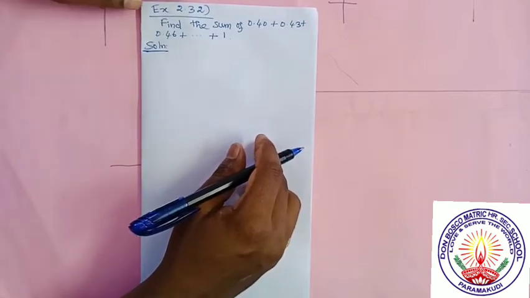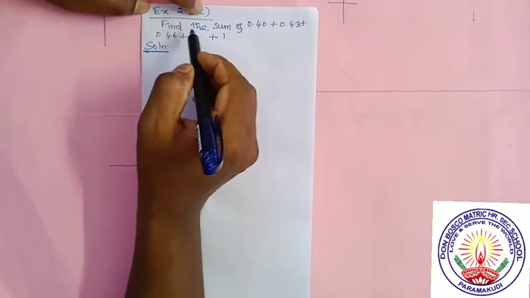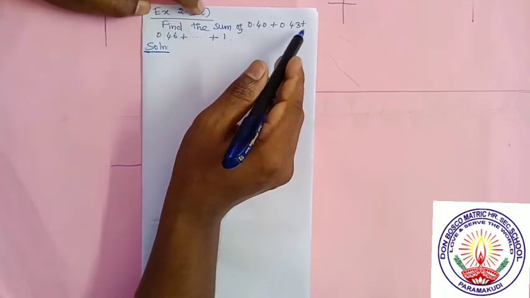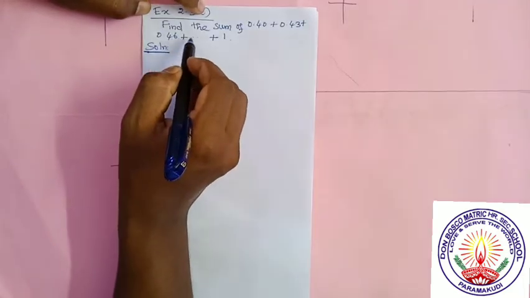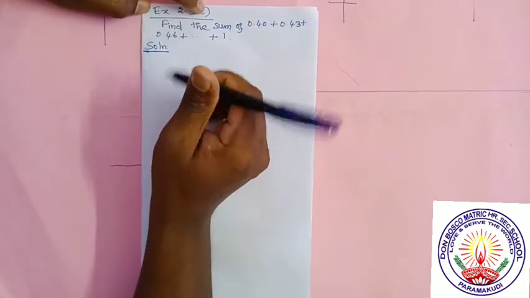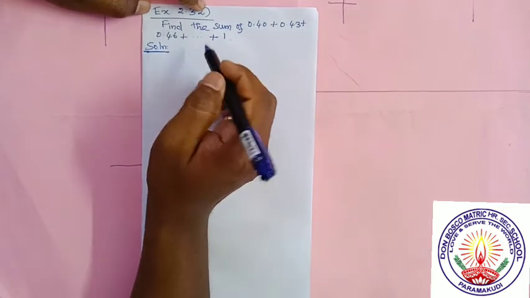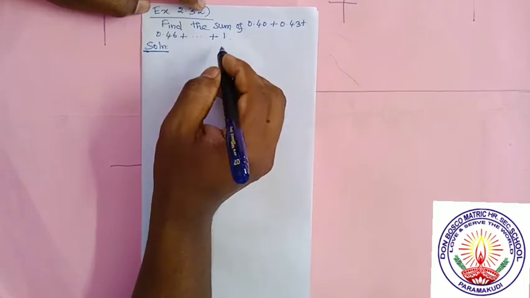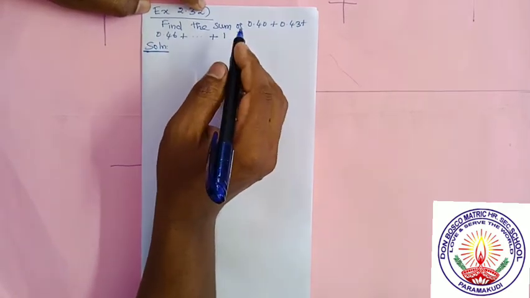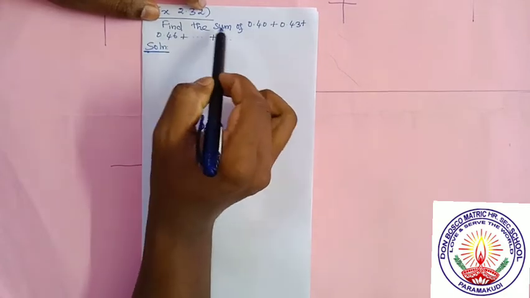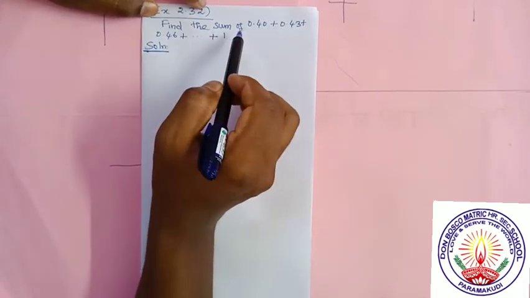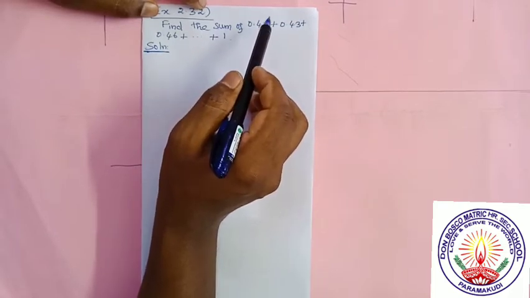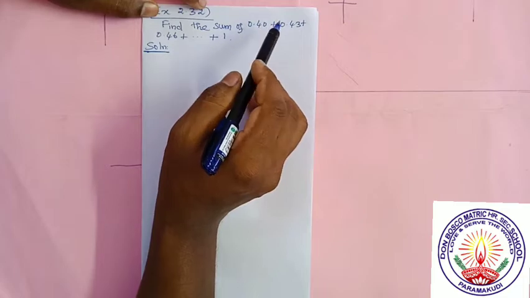Example 2.32. Find the sum of 0.40 plus 0.43 plus 0.46 plus ... plus 1. In the last problem we used the first formula, Sn is equal to n by 2 into 2A plus n minus 1 into D. In this problem we will use the second formula, when the last term is given. Look at the sequence. It is not given as arithmetic or anything, so first you have to check whether it is arithmetic or not. After that only you can use the formula.